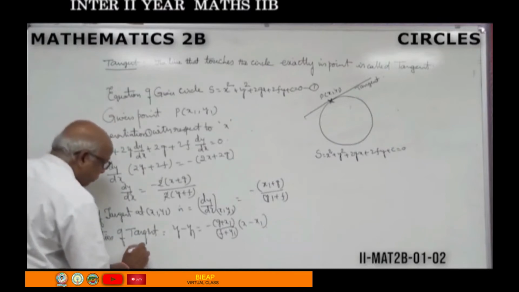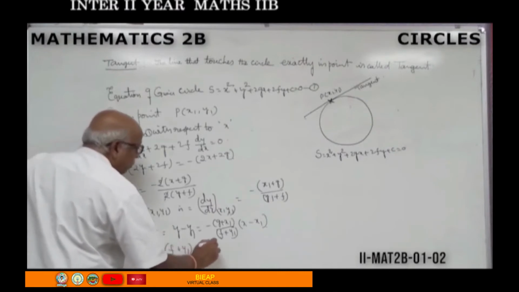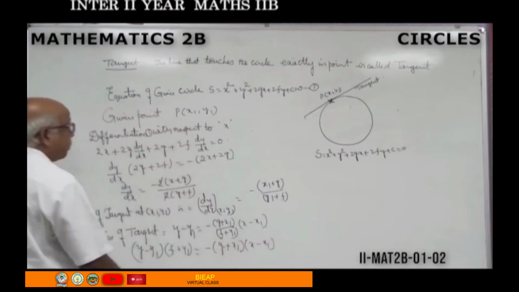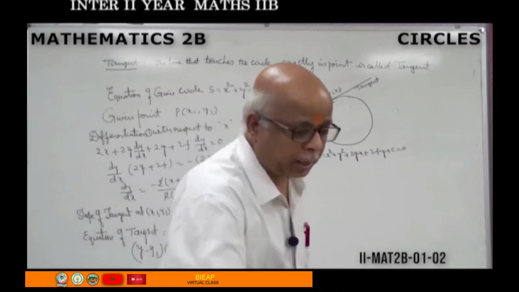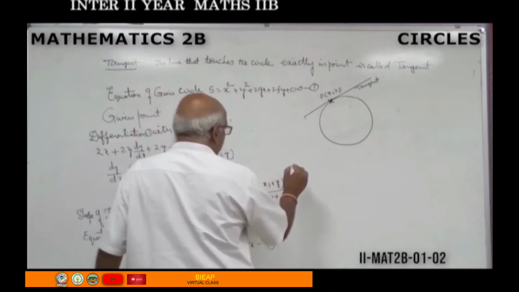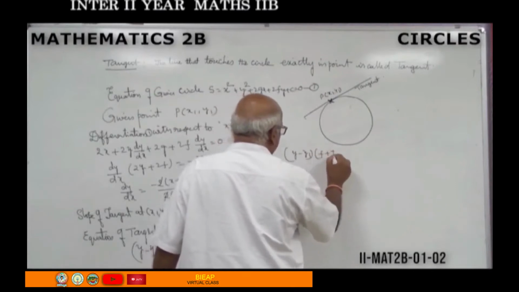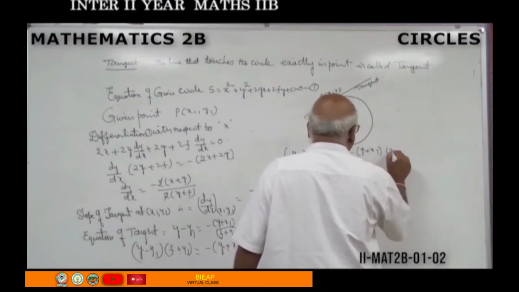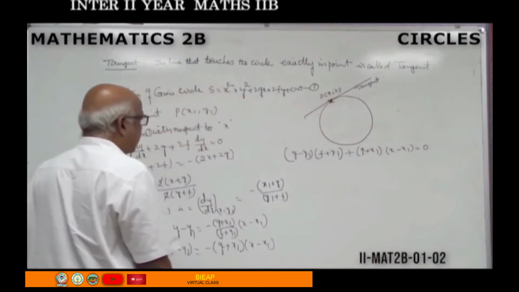(y minus y1) into (f plus y1) equal to minus of (g plus x1) into (x minus x1). Bring all values to one side. Then how to bring all values to one side? Here you can see (y minus y1) into (f plus y1) plus (g plus x1) into (x minus x1) equal to 0. Then what will you get?